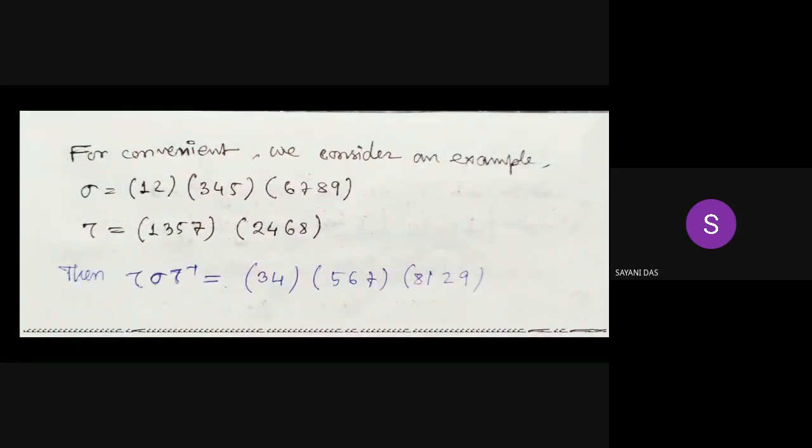The first element in sigma is 1, and the image of 1 under tau is 3, so we put 3 in place of 1. The image of 2 under tau is 4, so we put 4 in place of 2. Also 3 becomes 5, 4 becomes 6, 5 becomes 7, 6 becomes 8, 7 becomes 1, 8 becomes 2, and 9 becomes 9. Okay.